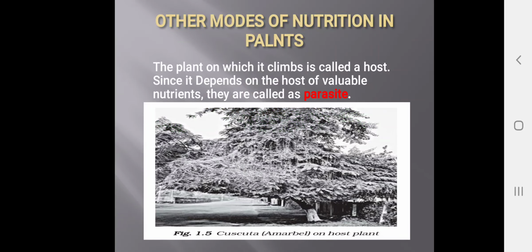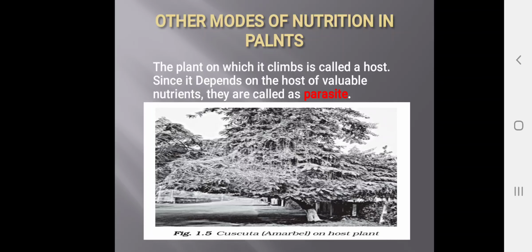Other modes of nutrition in plants. The plant on which another plant climbs is called a host. Since the climbing plant depends on the host for valuable nutrients, it is called a parasite. Once again, the plants which are dependent on other plants for the requirement of nutrients are said to be parasites.